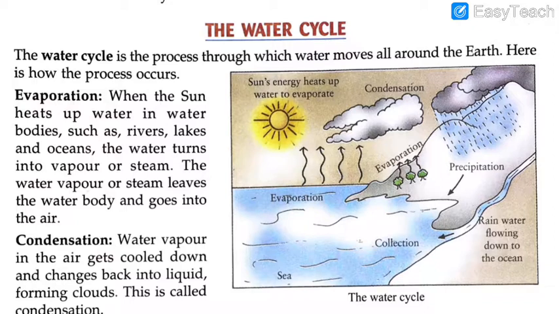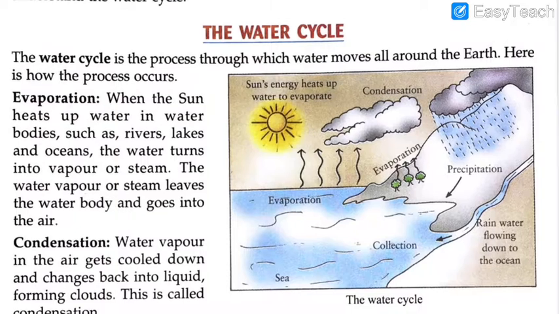So let us understand this. The water cycle is the process through which water moves all around the earth. See, this line says it all. Water cycle is a process through which water moves all around the earth. Here is how the process occurs. First, let us understand one by one. There are different steps written here to understand this concept. Evaporation is the first step written here.